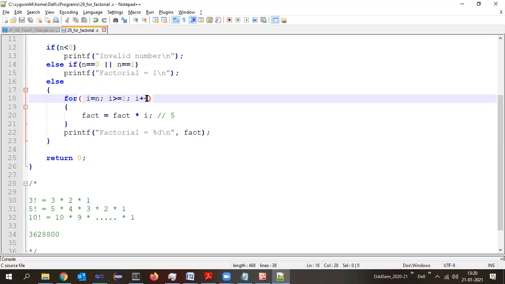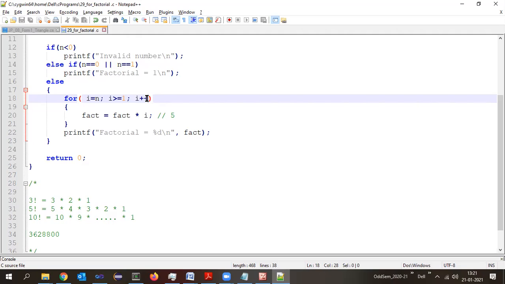Forget what it does. Next, updation. i becomes 6. 6 greater than or equal to 1. True. Then next time, i becomes 7. Is it true? It keeps on incrementing. Say i has reached 100. Is the condition true? True.